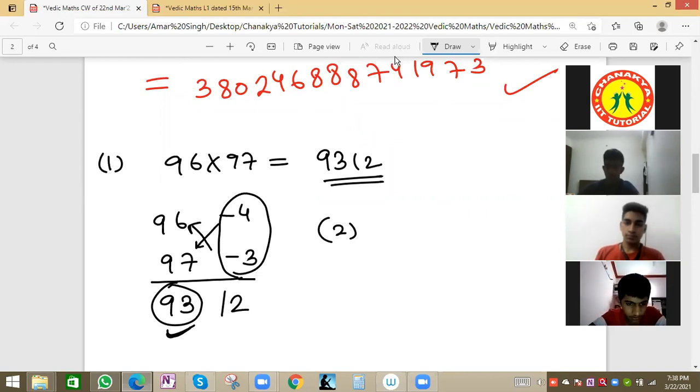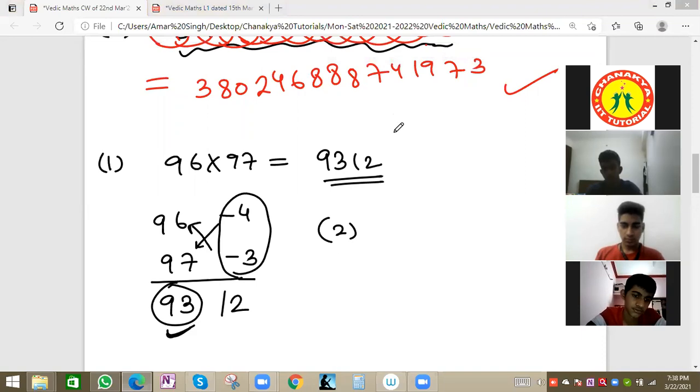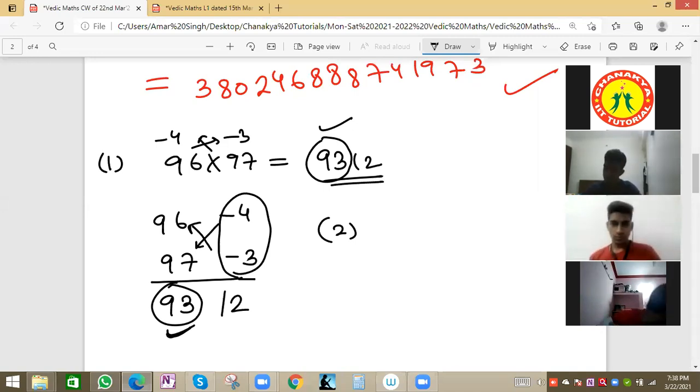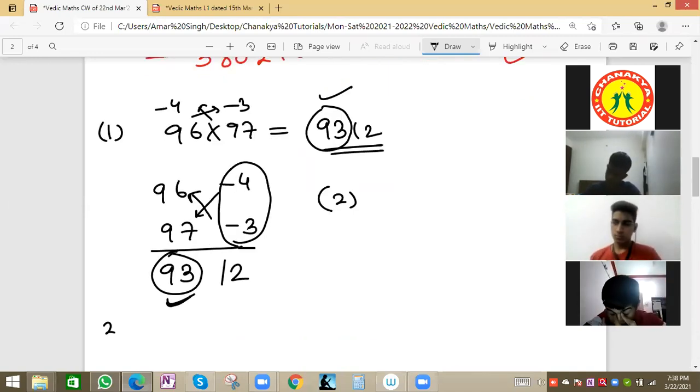So 96 into 97, the value was 9312, because 96 is 4 less than 100 and 97 is 3 less than 100. Here also we can write, and we'll do cross. Cross means 96 minus 3, 93, and 97 minus 4, 93, the same should come, and 4 3s are 12.